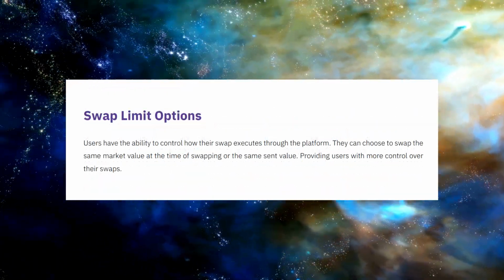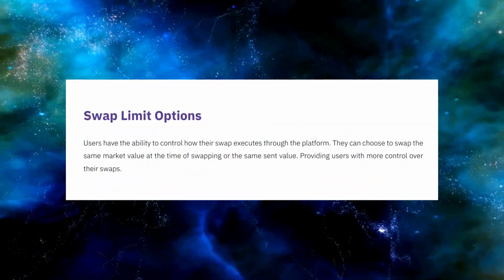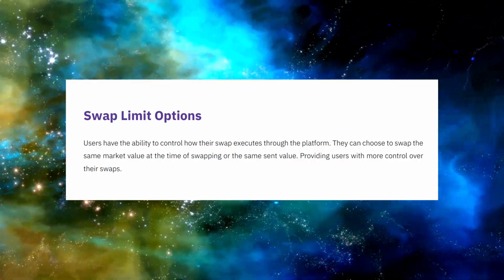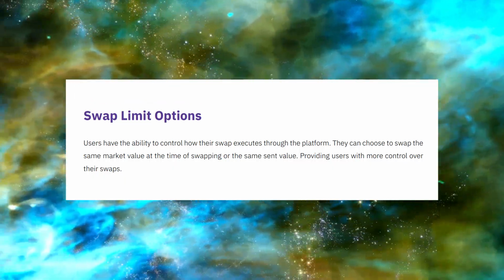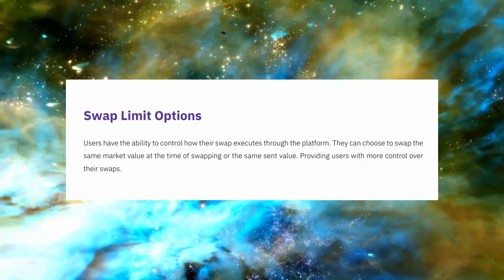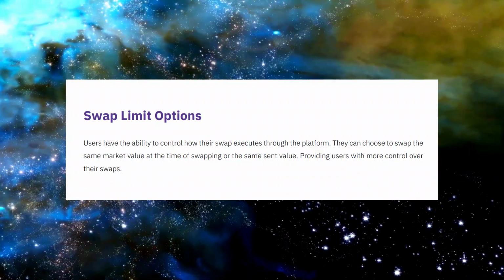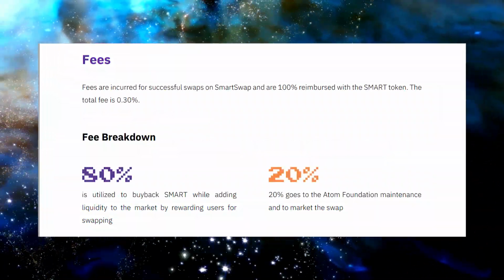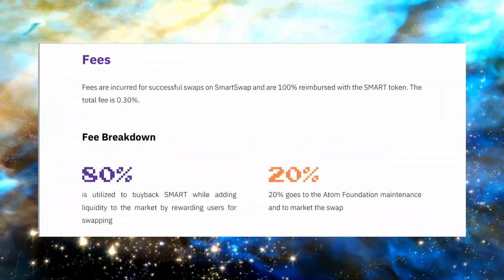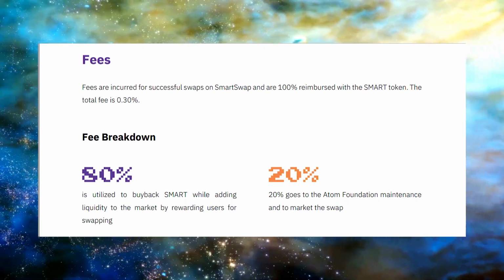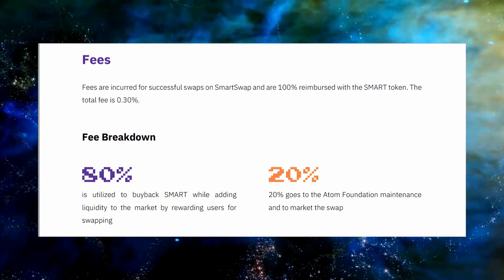Also important to note about the swap limit is that users have the ability to control how their swap executes through the platform. They can choose to swap the same market value at the time of swapping or the same cent value, providing users with more control over their swaps. In terms of the fees, they are incurred for a successful swap on SmartSwap and are 100% reimbursed with the Smart token. The total fee is 0.3%.